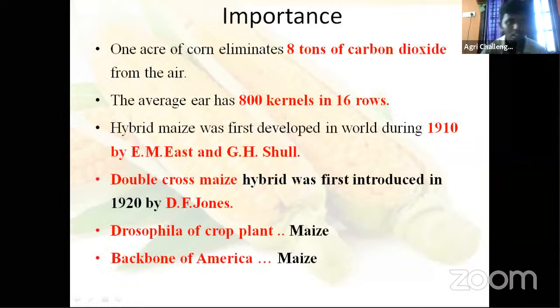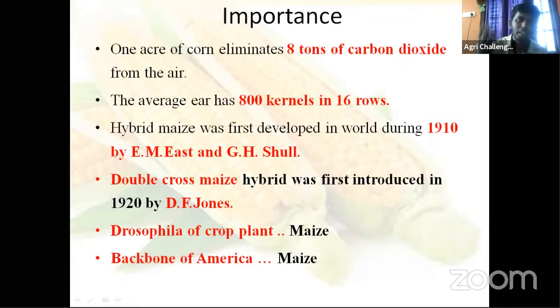Then, 1 acre of corn eliminates 8 tons of carbon dioxide from the air. What is the importance of maize in sustainable agriculture, climate or environmental pollution related issues? If you sow a maize crop in 1 hectare, it fixes 8 tons of carbon dioxide.